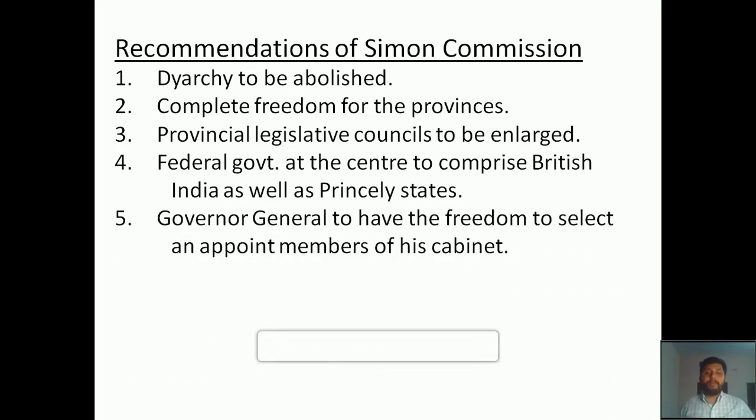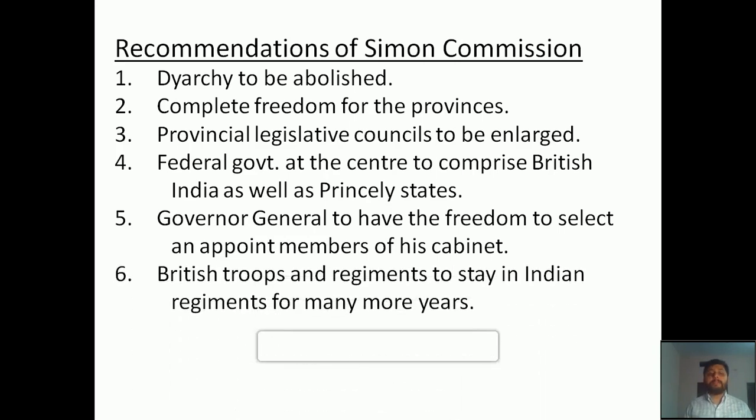Fifth, the Governor General to have the freedom to select and appoint members of his cabinet. That means they will not be elected by the people. So the Governor General, who is the head of our nation during the time of the British, will have the freedom to choose and appoint members of his cabinet. That means those members will not be elected by the people of India.